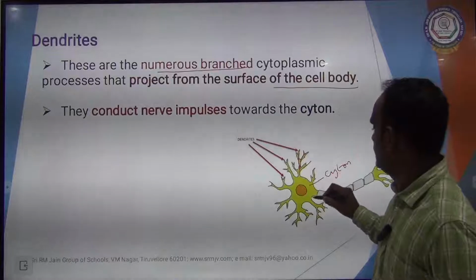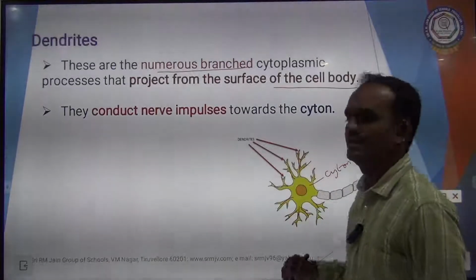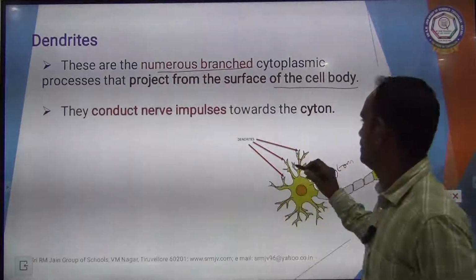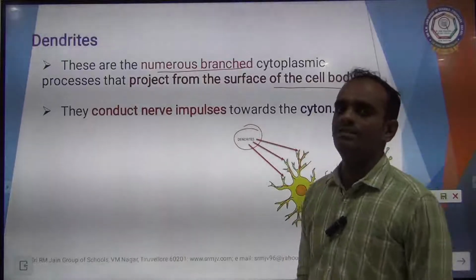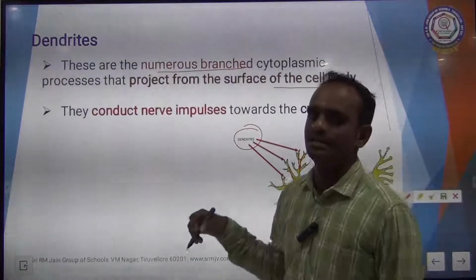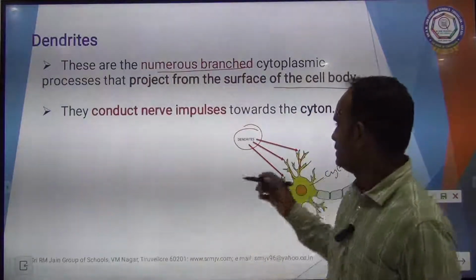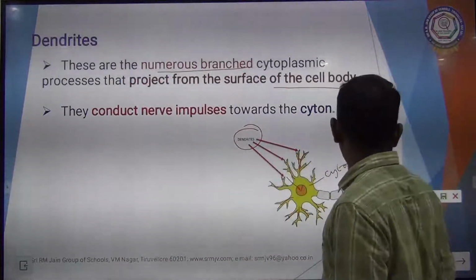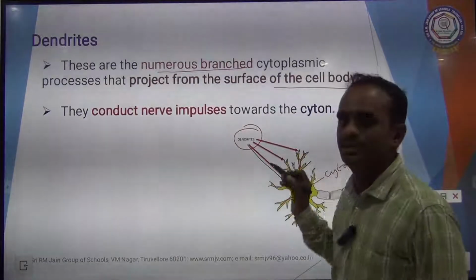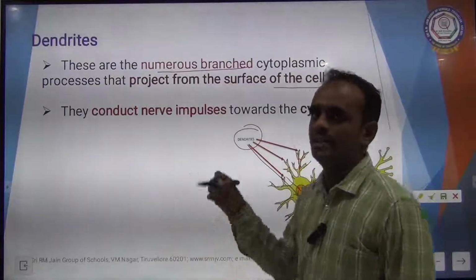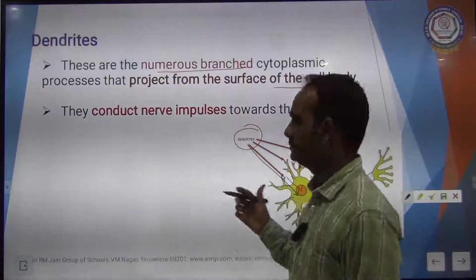This is called Cyton or cell body, and it possesses a branched structure called dendrites. The main function of dendrites is to conduct the nerve impulse towards the Cyton. From the Cyton the impulse moves on to the axon, and this cycle repeats.